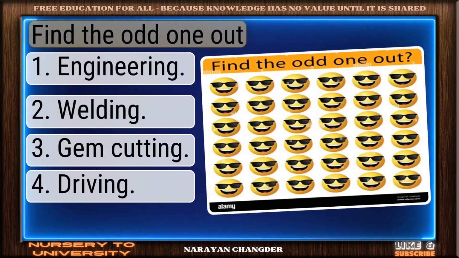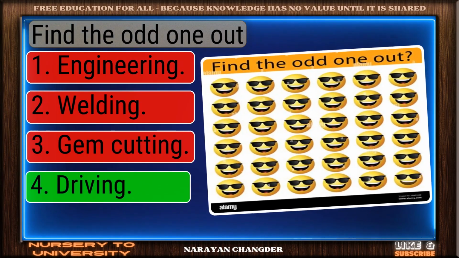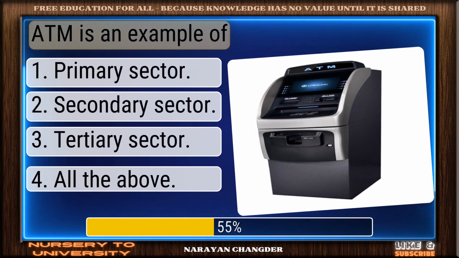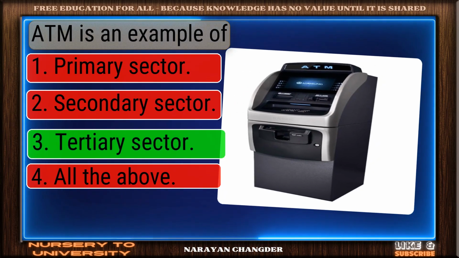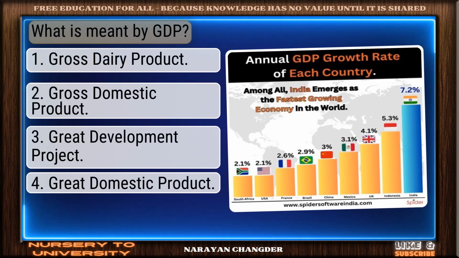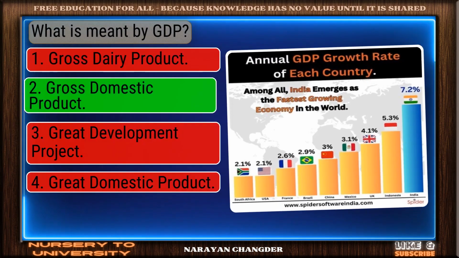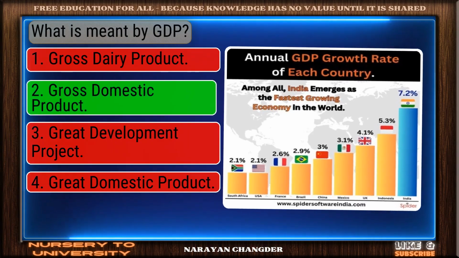Find the odd one out. Nicely done. Driving is solid. Atom is an example of. Solid response. Tertiary sector is valid. What is meant by GDP? Nice work. Gross domestic product fits perfectly.